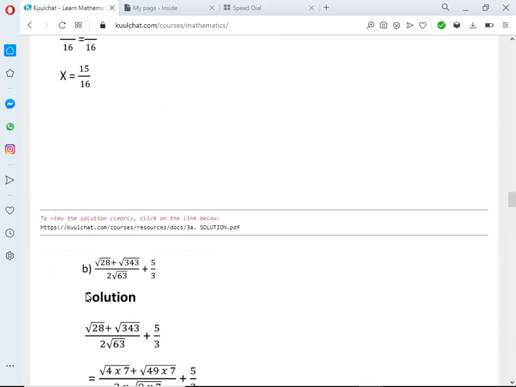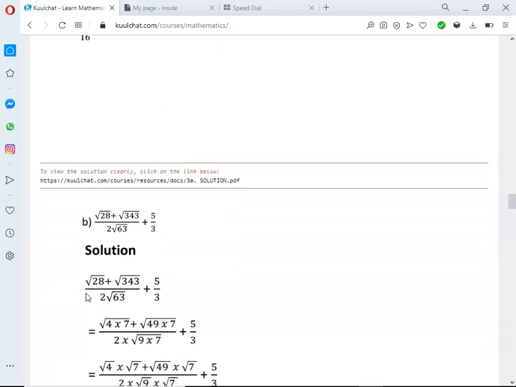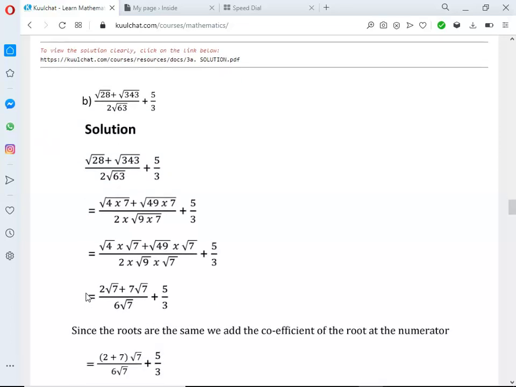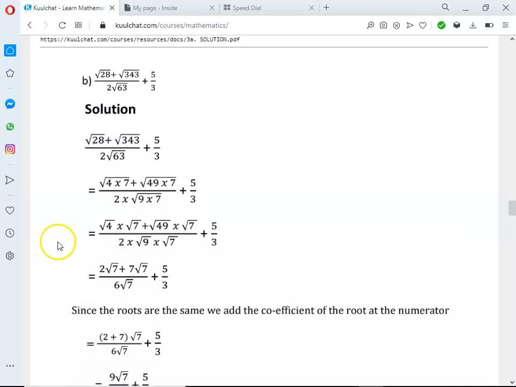Okay, so let's move to question B, which says root 28 plus root 343 all divided by 2 root 63, plus 5 over 3.